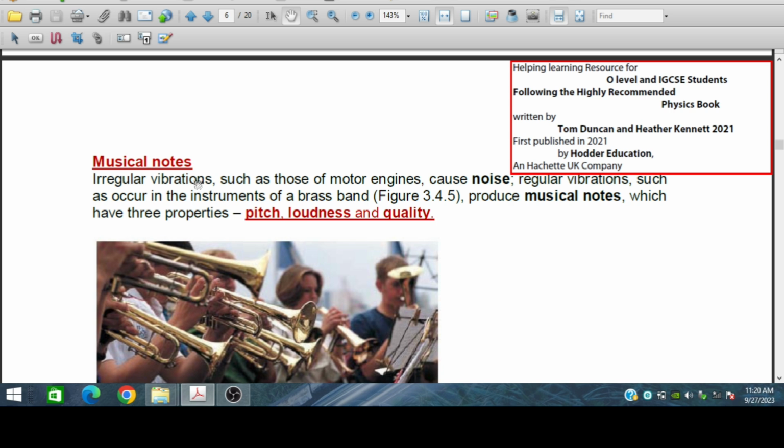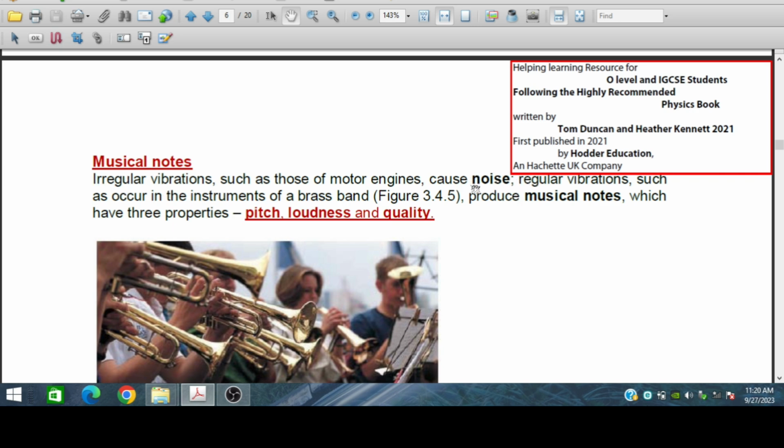Some irregular vibrations, such as those of motor engines, cause noise.